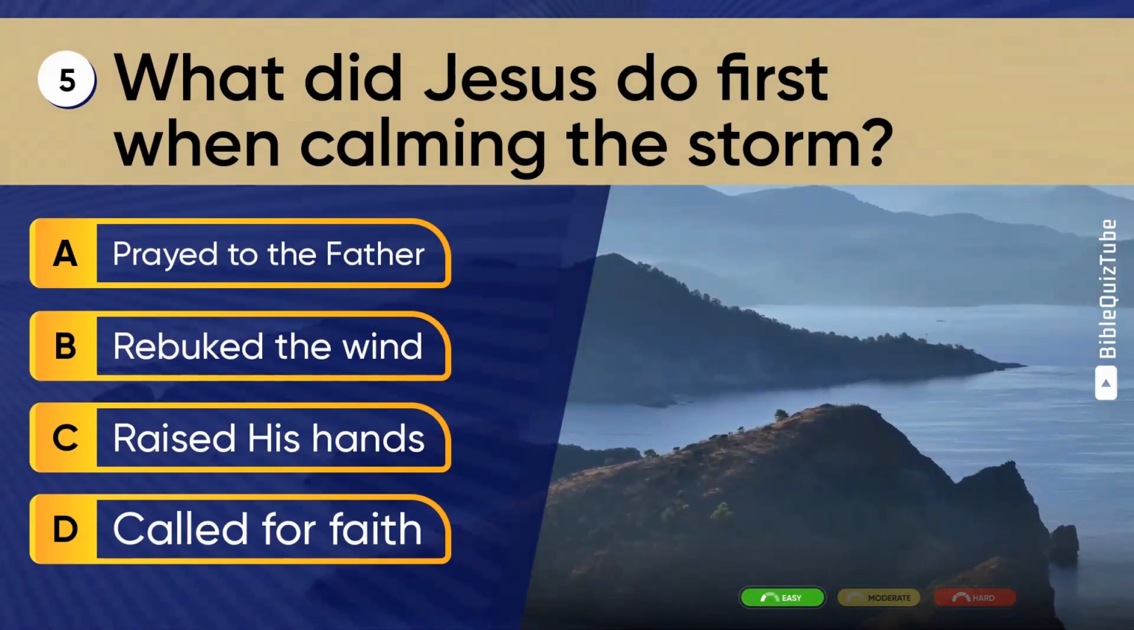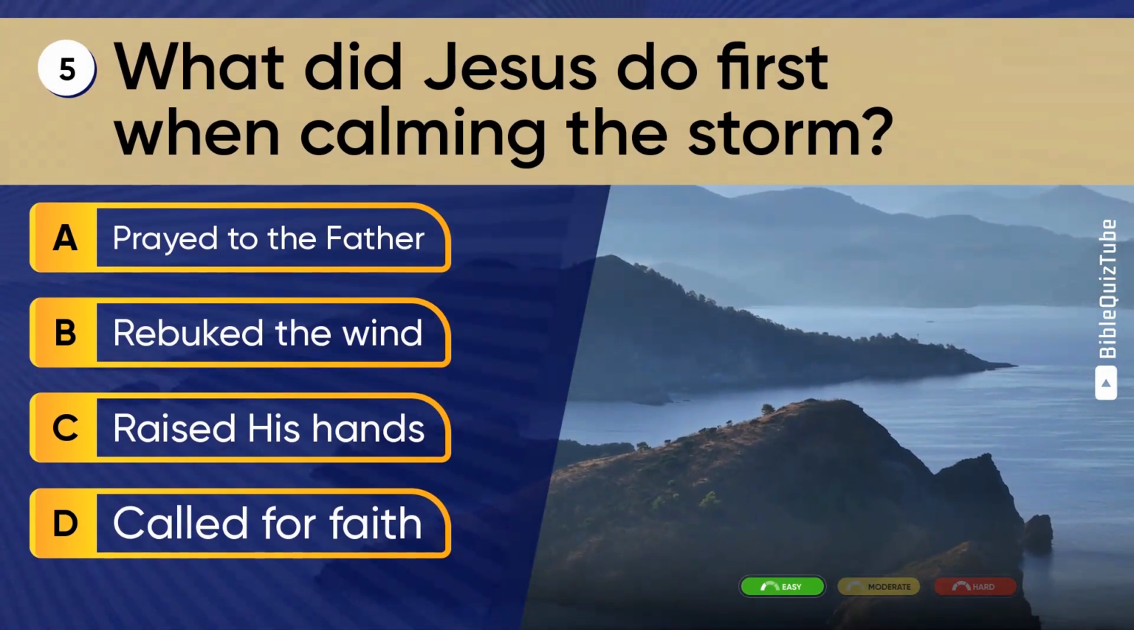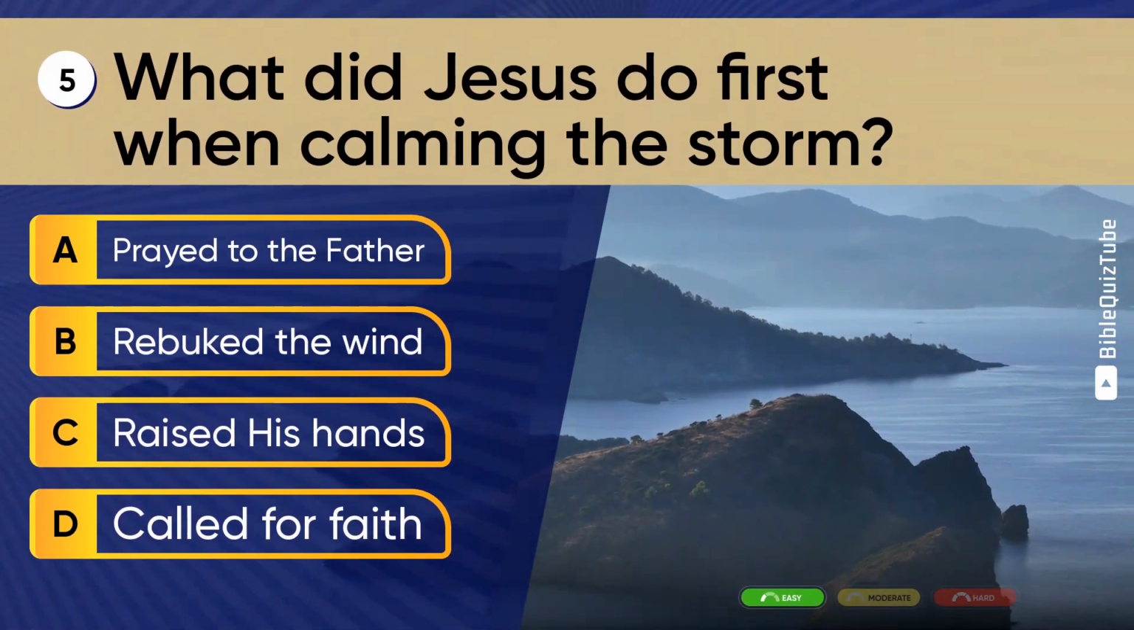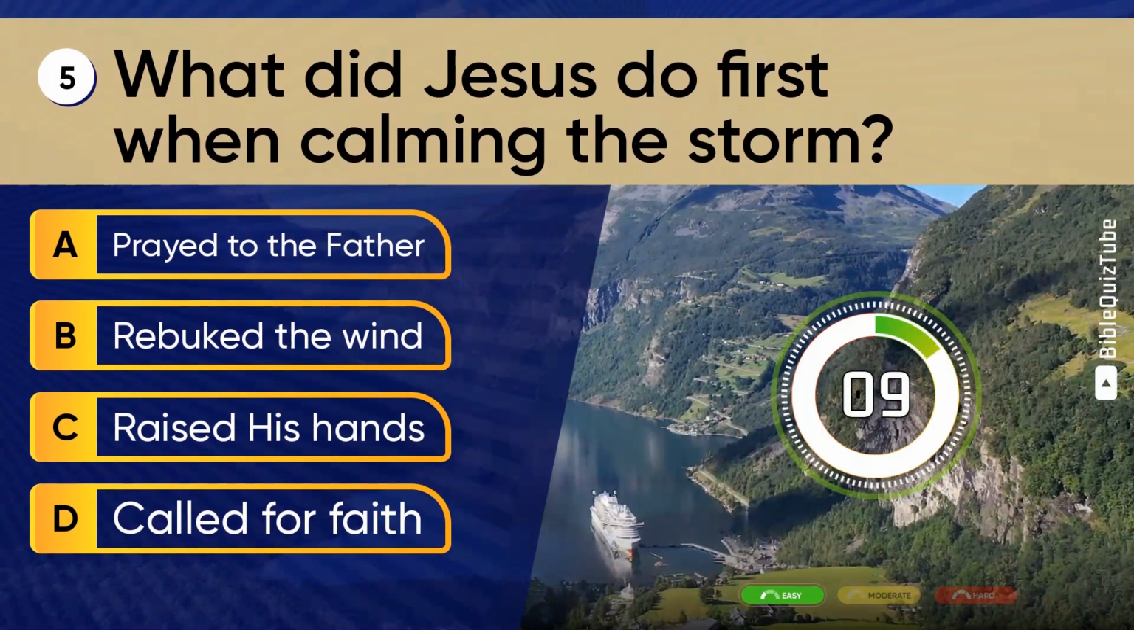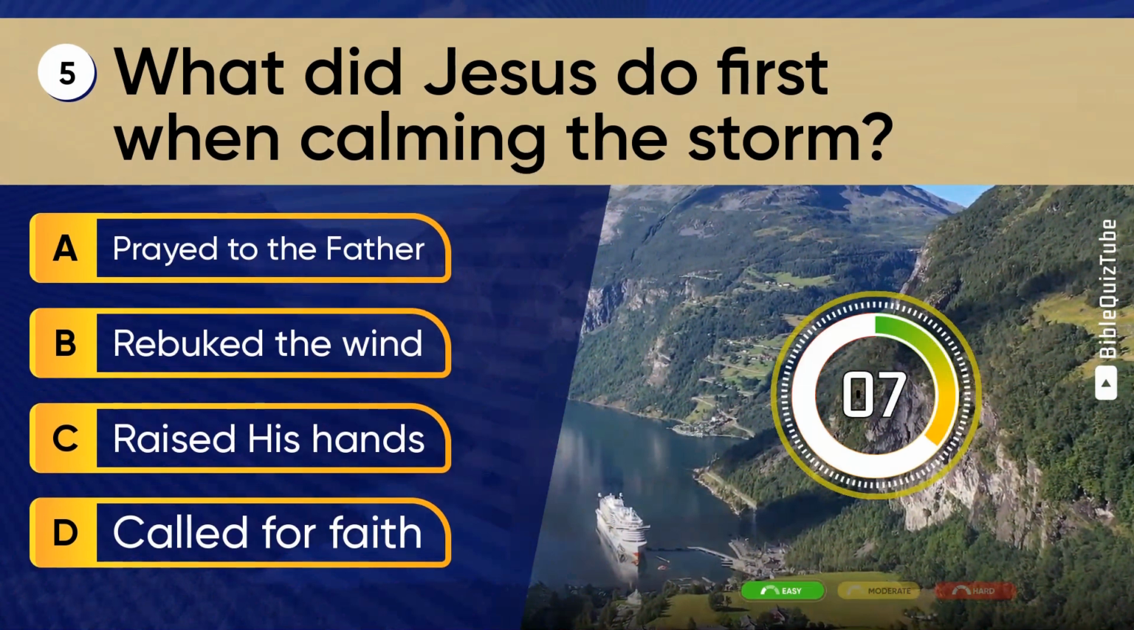Question 5. What did Jesus do first when calming the storm? A. Prayed to the Father. B. Rebuked the wind. C. Raised his hands. D. Called for faith.